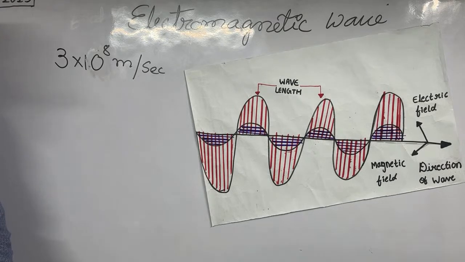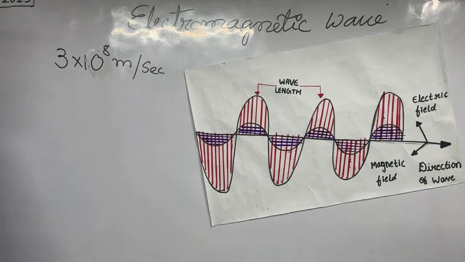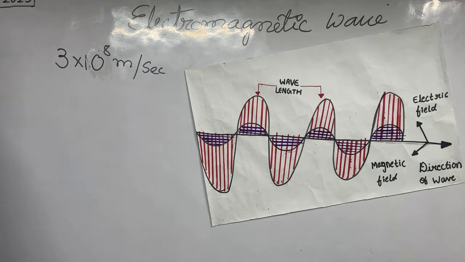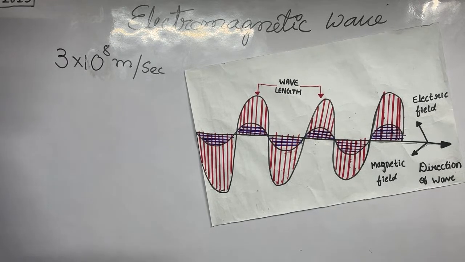And first of all, there are 7 types. First one is visible spectrum, which comes from what we call the source of the sun. Second thing is infrared rays, and the third thing is radio waves, and fourth one is microwaves, and the fifth one is ultraviolet rays, and sixth one is X-rays, and seventh one is gamma rays. These are the 7 different types of electromagnetic waves.